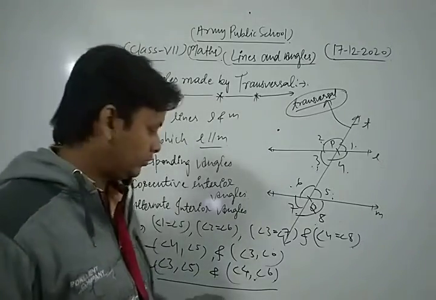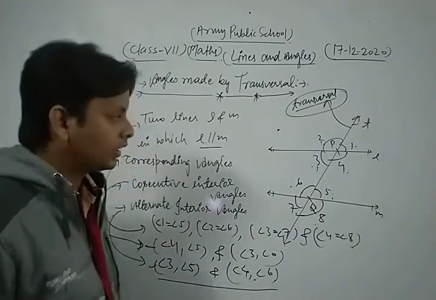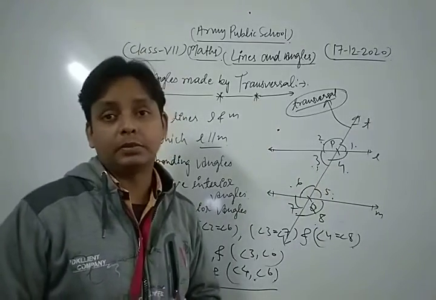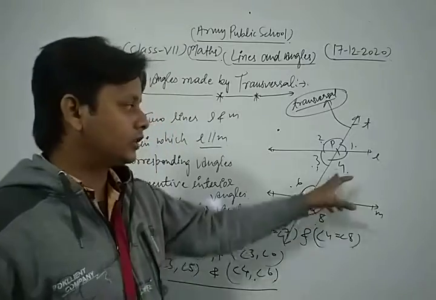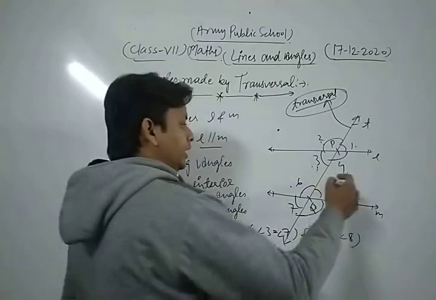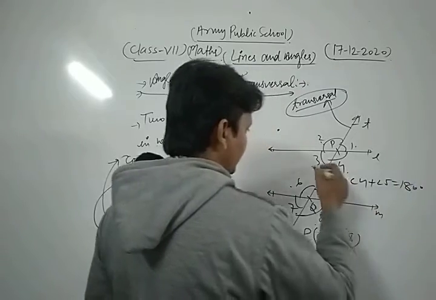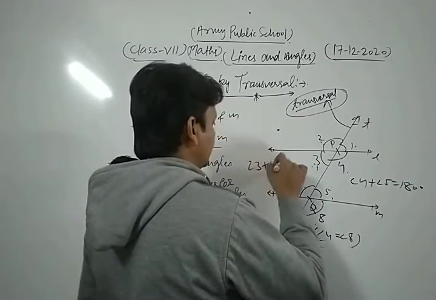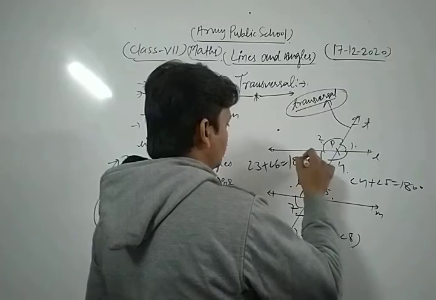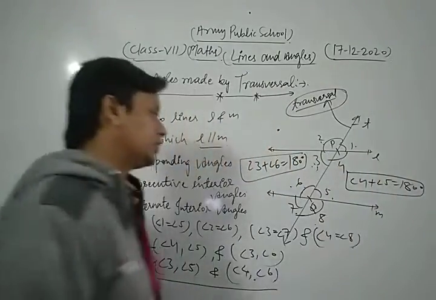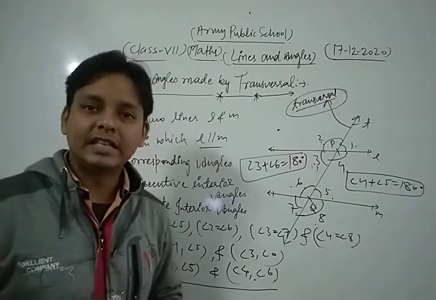Similarly, for consecutive interior angles, what? Dear friends, the pairs of consecutive interior angles are supplementary to each other. It means that the sum of their measures is 180. Means here angle 4 plus angle 5 is equal to 180 as well as angle 3 plus angle 6 is also equal to 180 degrees. So these are the very important relationships between consecutive interior angles.